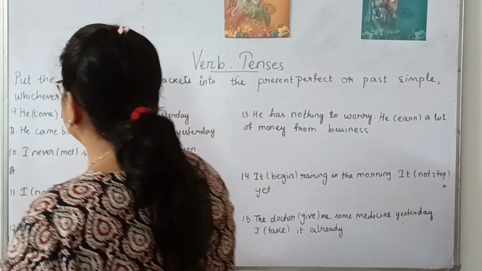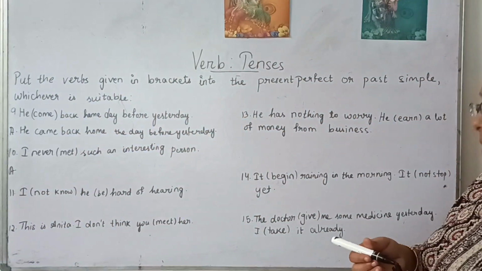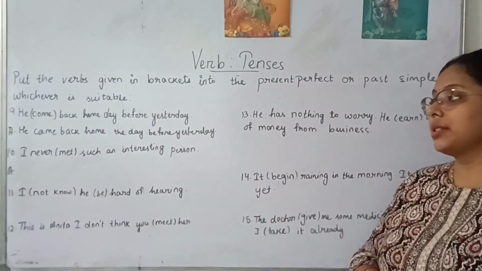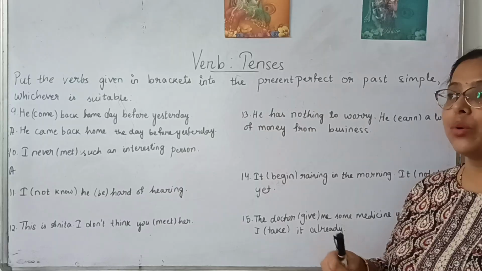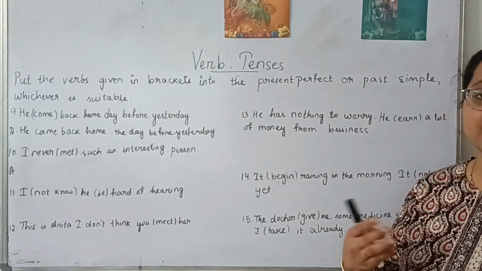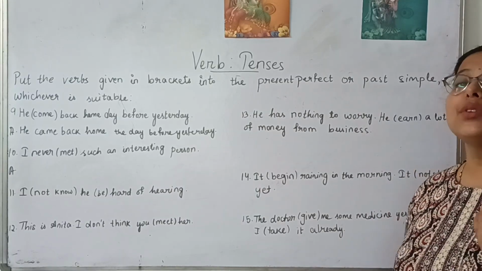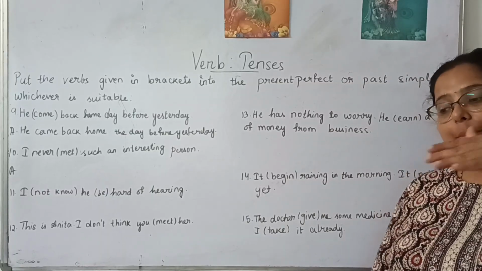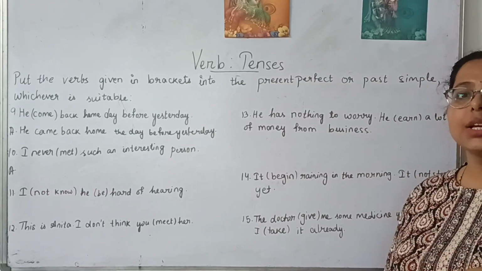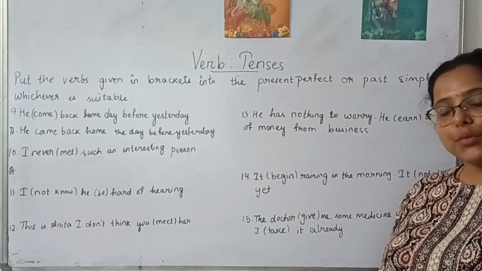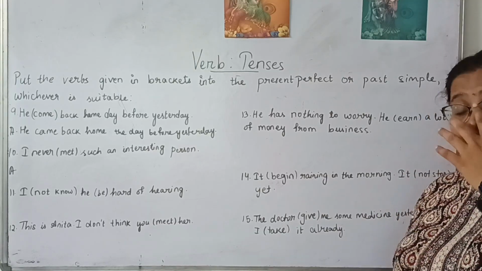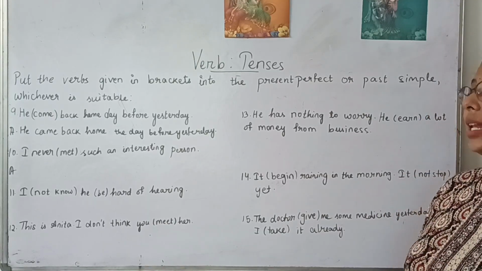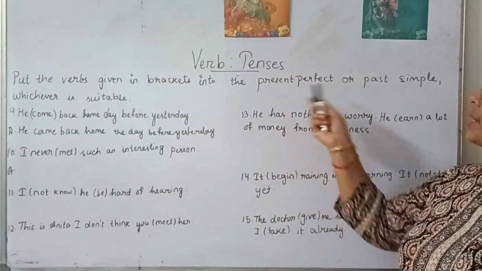Next, number 10. I never met such an interesting person. That means now you're meeting someone, an interesting person. You find the person to be very interesting. So till now you've never met such a person. In the past you have met many people, but the person you're meeting now is very interesting. So the action has started at some point of time. Now you're finding it different from the persons you have met till now. So here we will be using present perfect.